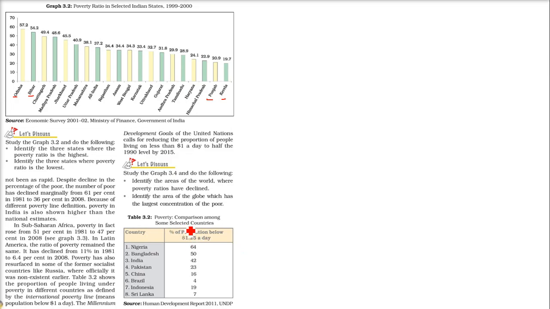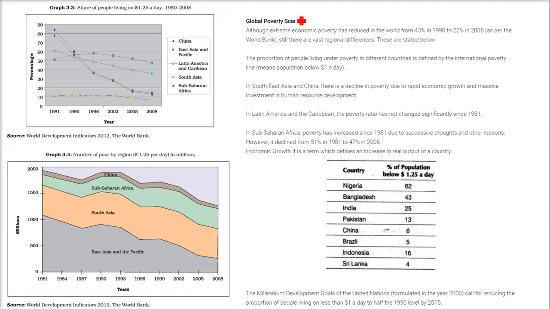So these are some selected states. Let me show you the outside, meaning the global scenario. Nigeria, 64 people out of 100, they are poor. And followed by Bangladesh, and now India. India is not doing so well, but still we are a growing economy. So we think that we are going to go way ahead to remove this poverty. So this is what I was talking about, the global poverty scenario.